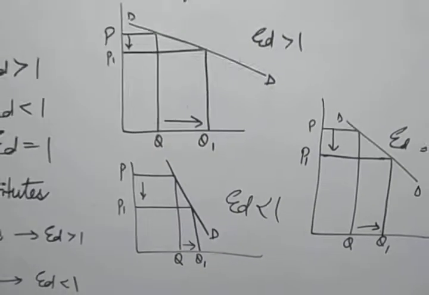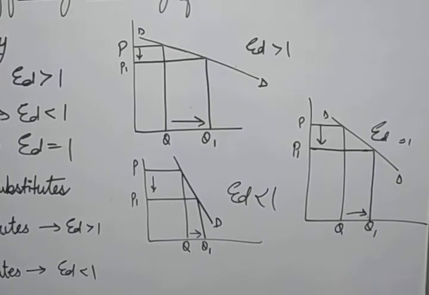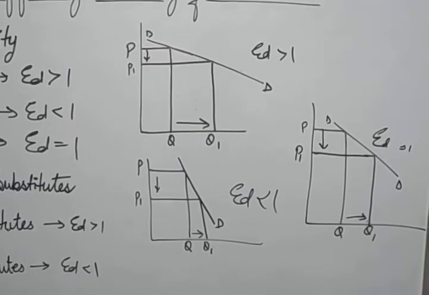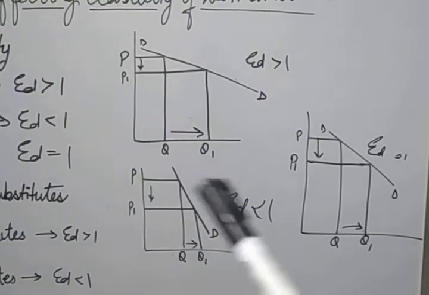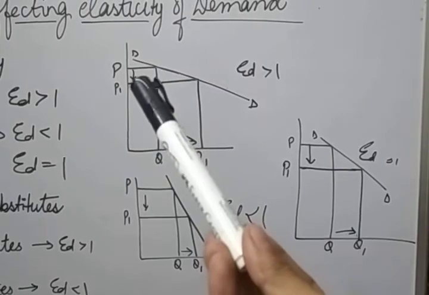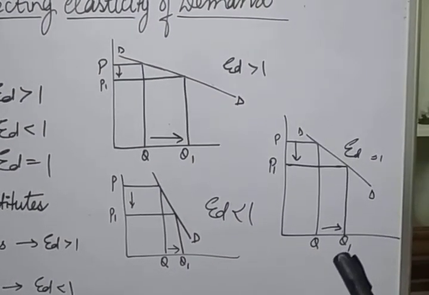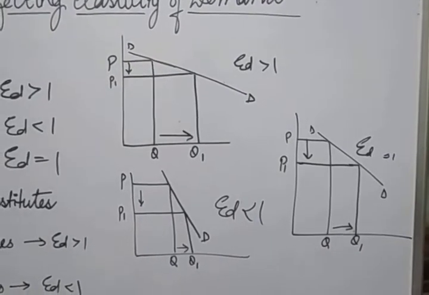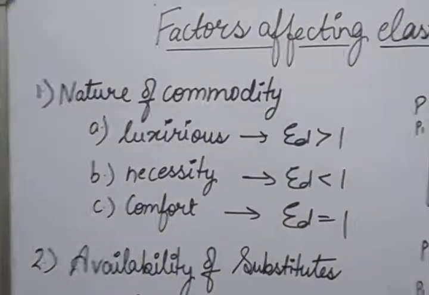So these three types of elasticity you have to think about for the different factors, for the different determinants. That means if less quantity is affected by more change in the price, elasticity is lesser than 1. If more quantity is affected by less change in the price, that is greater than 1. And if an equal percentage change occurs in the quantity in relation to the percentage change in the price, then it is unitary elasticity. Now, the first factor is the nature of the commodity.